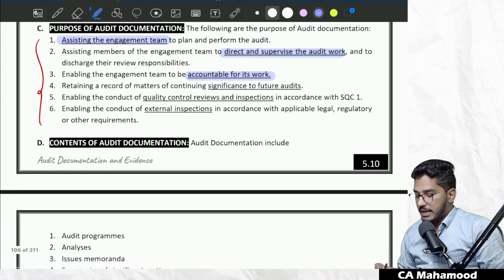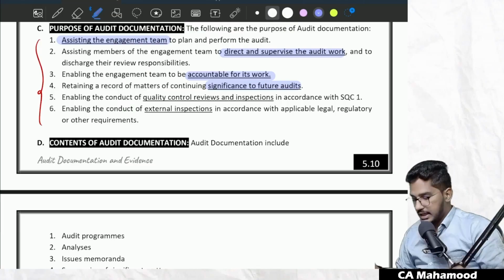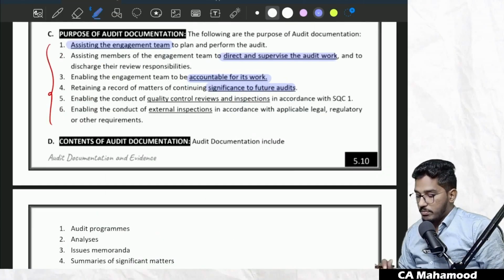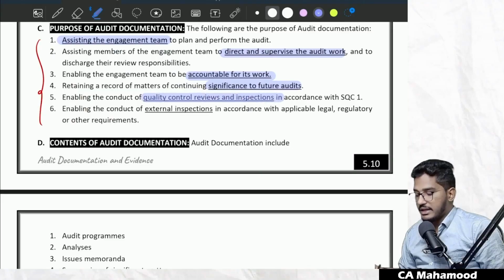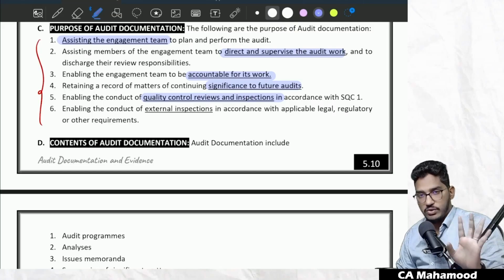And retaining records of matters of continuous significance for future audits. If you maintain the audit documentation of the current year, that will help you even to perform the audit of the subsequent years. And also, by having audit documentation, you can conduct internal control quality reviews and inspections. If you want to review whether your engagement team members are doing work properly or not, if you have audit documentation, you can review. If there is no concept of audit documentation, there is no chance of reviewing the work.